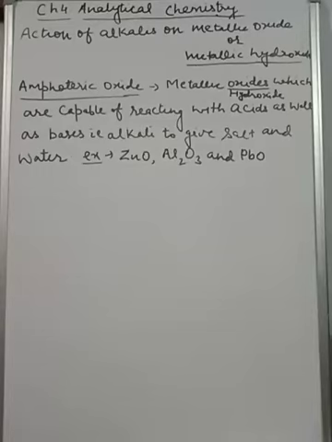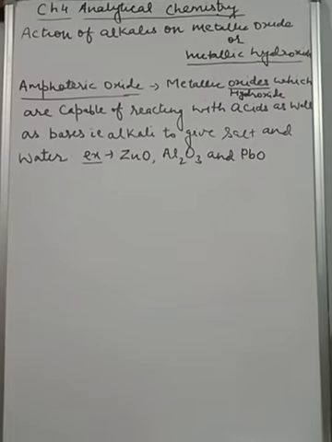What we have discussed already, that we are going to do action of alkalis on metallic oxides and hydroxides. But here, children, I just want to explain one point. You all know that metallic oxides are basic in nature, and when a metallic oxide gets dissolved in water, it gives metallic hydroxide.